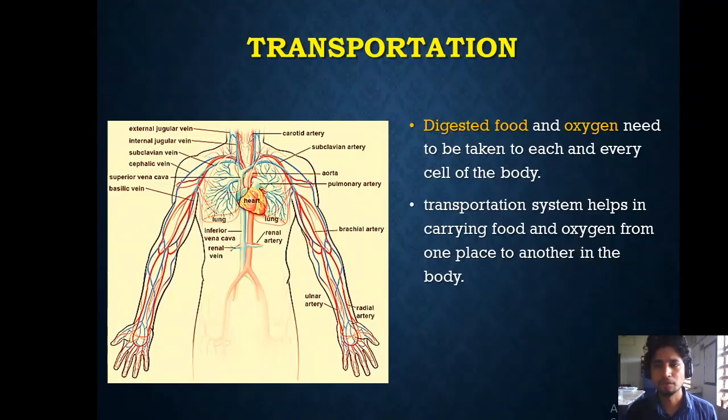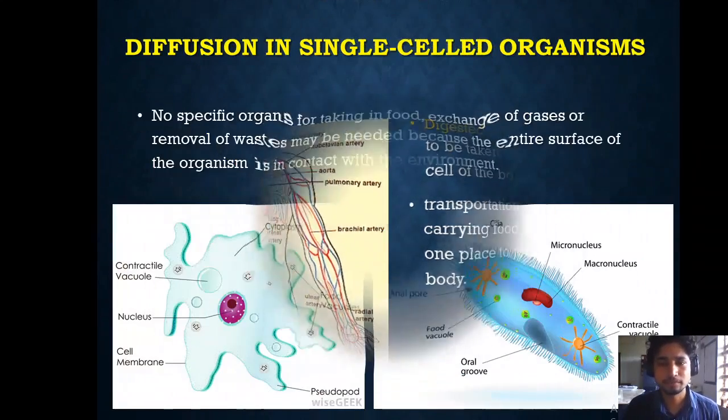This digested food and oxygen need to be taken to each and every cell of our body. And the transportation system helps in carrying food and oxygen from one place to another place in our body, and this transportation helps in transferring food and oxygen to all the cells in our body. And this is a very important process in the life process.